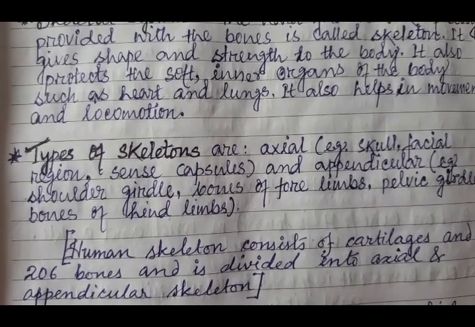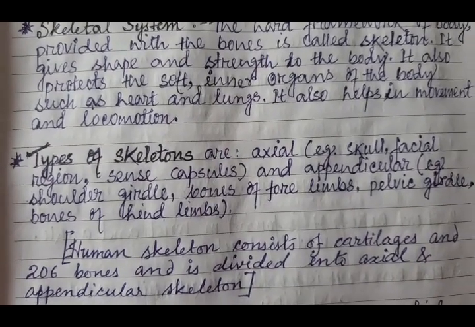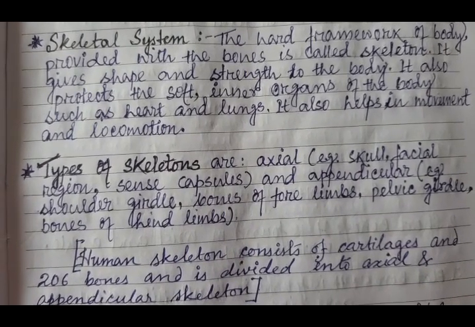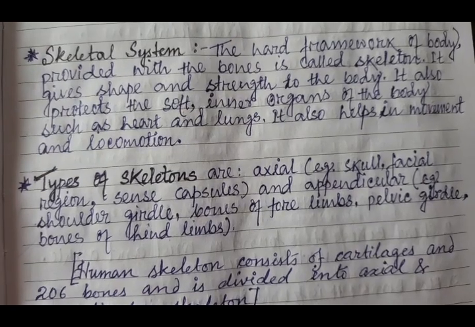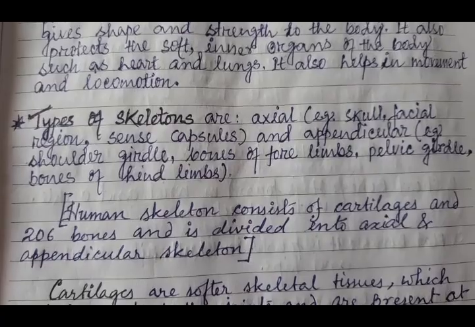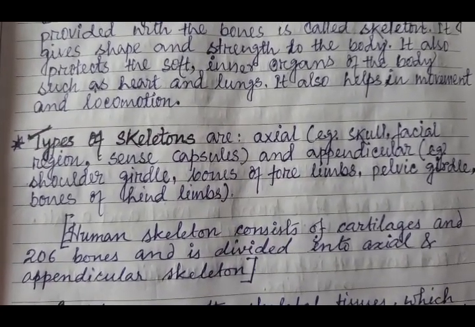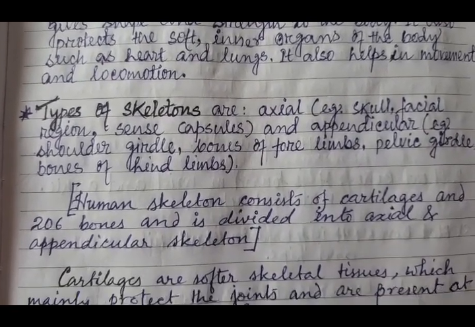The axial skeleton consists of the skull, facial region bones, sense capsules, etc. And the appendicular region consists of the shoulder girdle, bones of forelimbs, pelvic girdle, bones of hind limbs. Human skeleton consists of cartilages and 206 bones and is divided into axial and appendicular part.